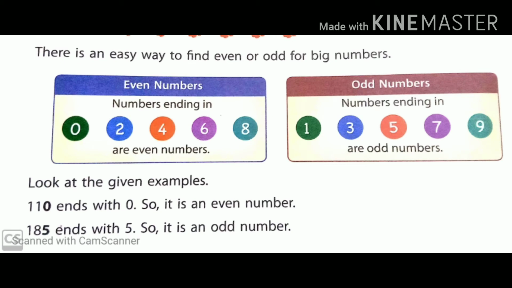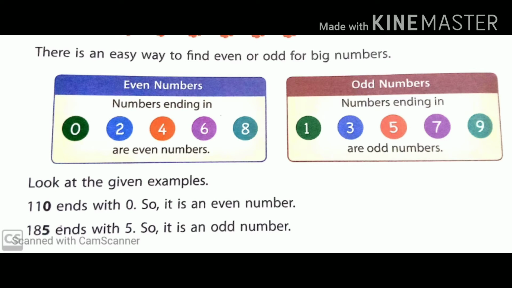There is an easy way to find even or odd for big numbers. For big numbers, we have made some easy trick so that we can find whether the number is even or odd. See the pictures.